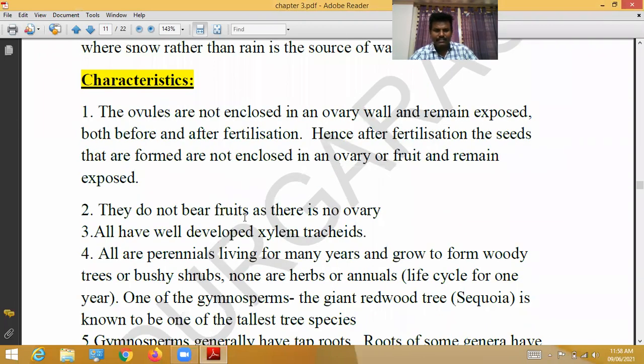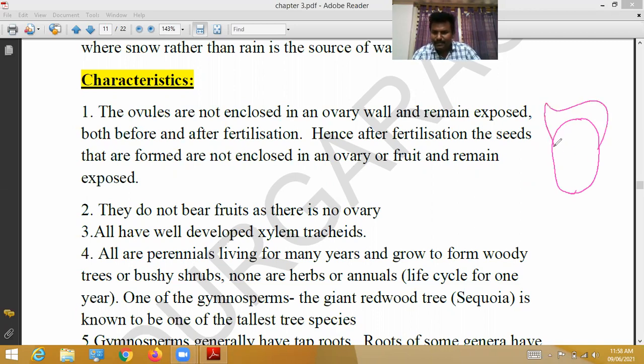The characteristic features of the gymnosperms: the ovules are not enclosed by an ovary wall. With this ovary wall absent, the seeds are not enclosed, so all the seeds are visible. Both before and after fertilization, the ovules are visible, not enclosed by an ovary wall.